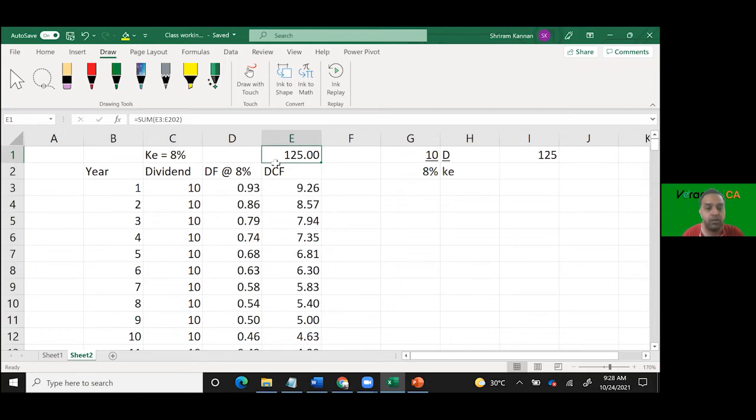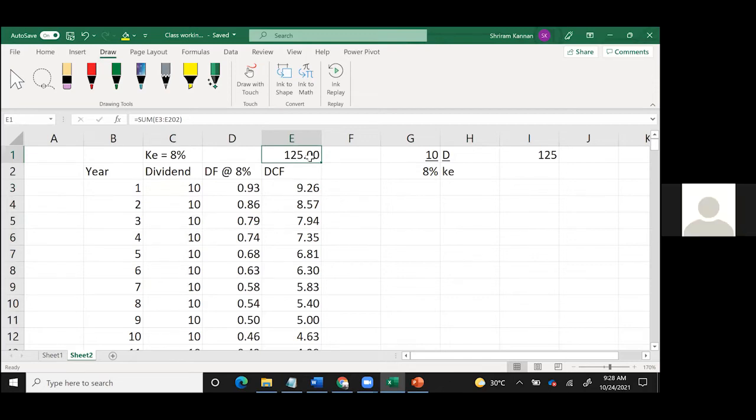So this is the constant dividend model. In a constant dividend model, if the same dividend comes every year, the dividend divided by KE is adequate to find out the value per share. Value per share is the money that you are ready to pay for that share. It is equivalent to the benefit that you will get from that share, which is the dividend discounted to the present value. Clear?